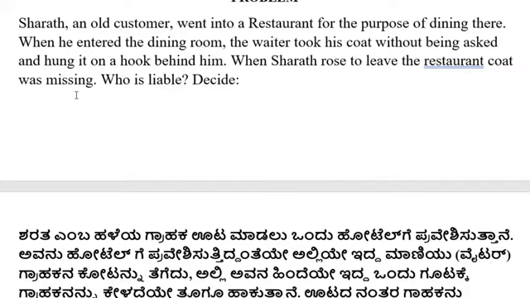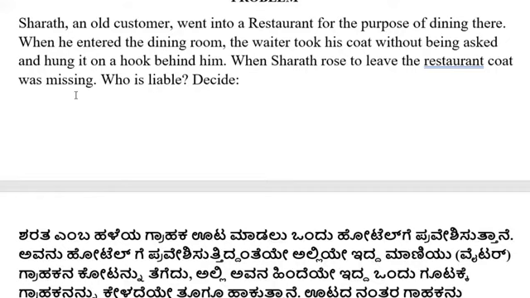Thus, we can say that the waiter took on the responsibility of a bailee. Once the customer has been relieved with regard to his article, the waiter has taken the responsibility as a bailee. It was the waiter who selected the place where the coat should be hung, and the customer had not given any direction. Therefore the restaurant keeper was held liable for the loss of the coat.